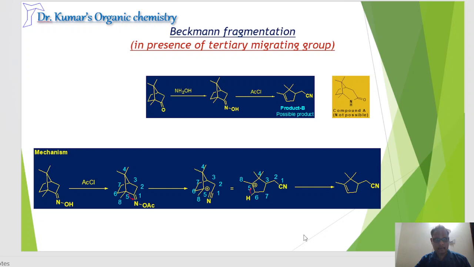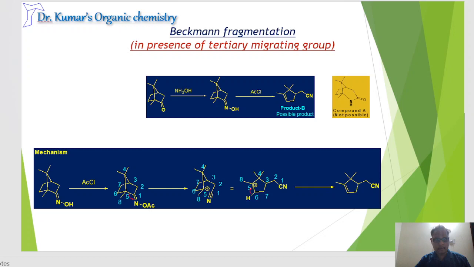So based on this concept, whenever there is a tertiary butyl substitution, the compound will not undergo regular Beckmann rearrangement; rather it prefers fragmentation. Now, that is the question in the first slide, where I asked whether it goes through Beckmann or Beckmann fragmentation.